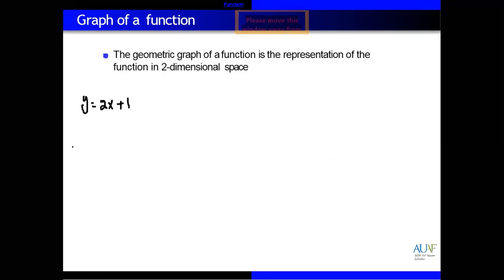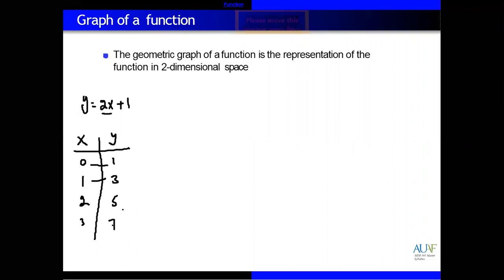So now giving some positive values, two or three values, and some two or three negative values. For example, x and y. Input values start from 0. X is 0, so y is equal to 1, because 2 times 0 plus 1 is 1. If x is 1, so 2 times 1 plus 1 equal to 3. Same, x is 2, so 2 twos are 4 plus 1 equal to 5. If x is 3, so 2 threes are 6 plus 1 equal to 7.